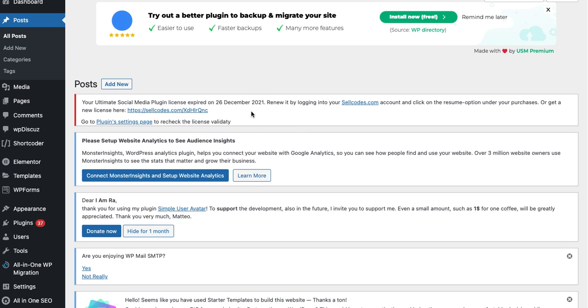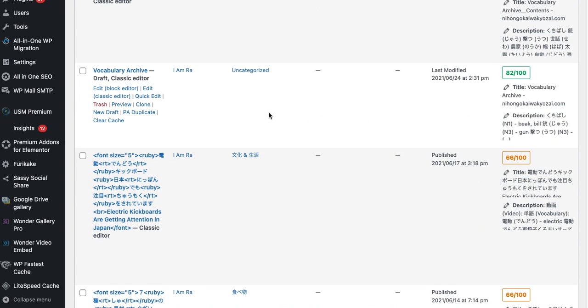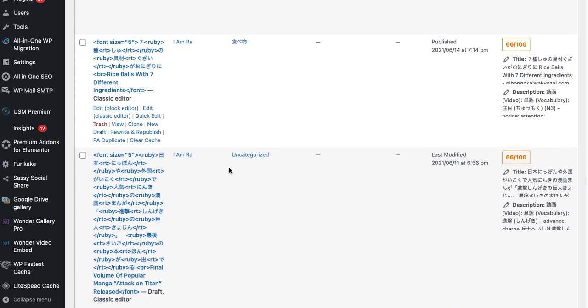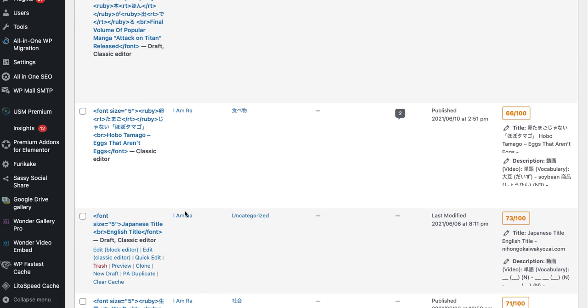One of the things that was necessary is the Ruby text that's needed for this Japanese text, which is the phonetics. The Ruby tag of HTML is what's used to be able to display those. Ruby tag combined with this RT tag, which is where the phonetics go. And so I had to manually put those in for things like the titles of the article. The WordPress article builders just don't facilitate the Ruby text natively. So those manual changes need to be made.